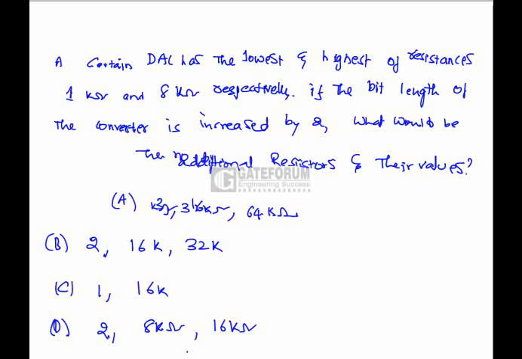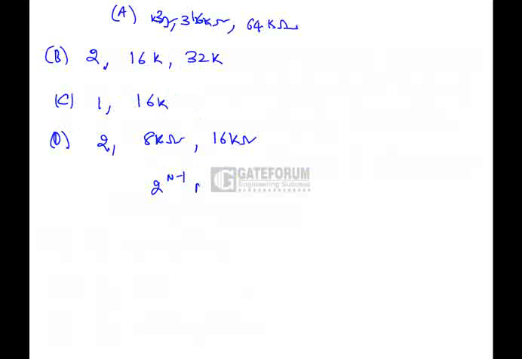Question is, a certain DAC has the lowest and highest resistances of 1k and 8k respectively. If the bit length of the converter is increased by 2, what would be the additional resistors and their values? Now here 2 power n minus 1 into R is 8 kilohm and 2 power 0 R is 1 kilohm.